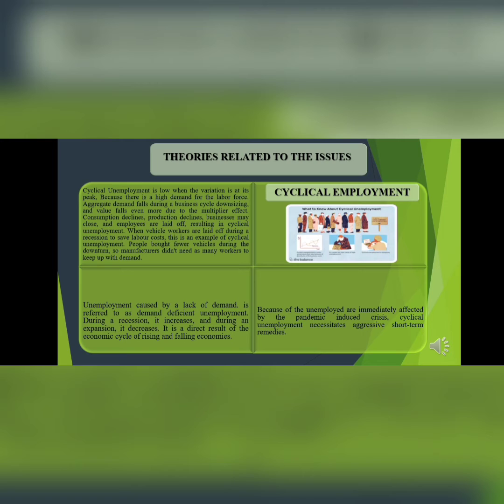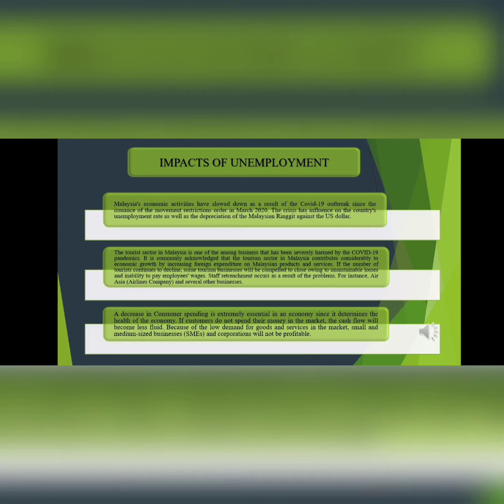When vehicle workers are laid off during a recession to save labor costs, this is an example of cyclical unemployment. People bought fewer vehicles during the downturn, so manufacturers didn't need as many workers to keep up with demand. Unemployment caused by a lack of demand is referred to as demand deficient unemployment.